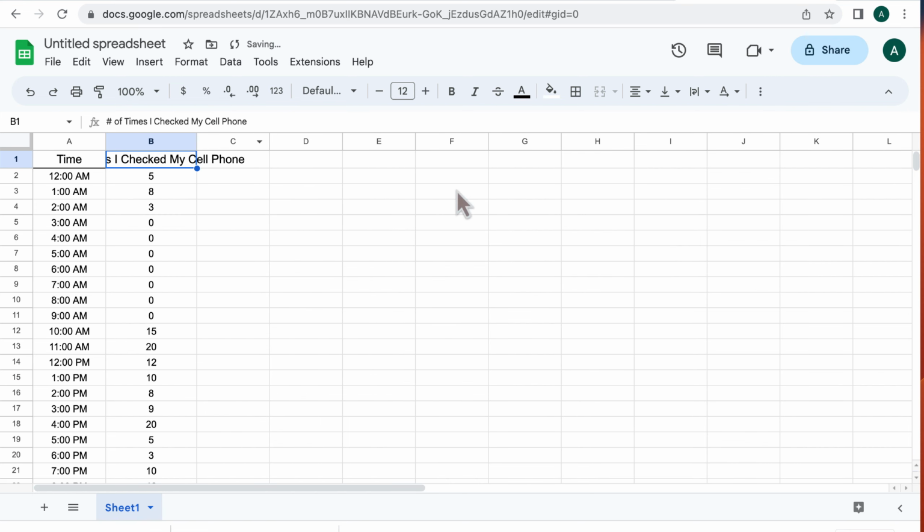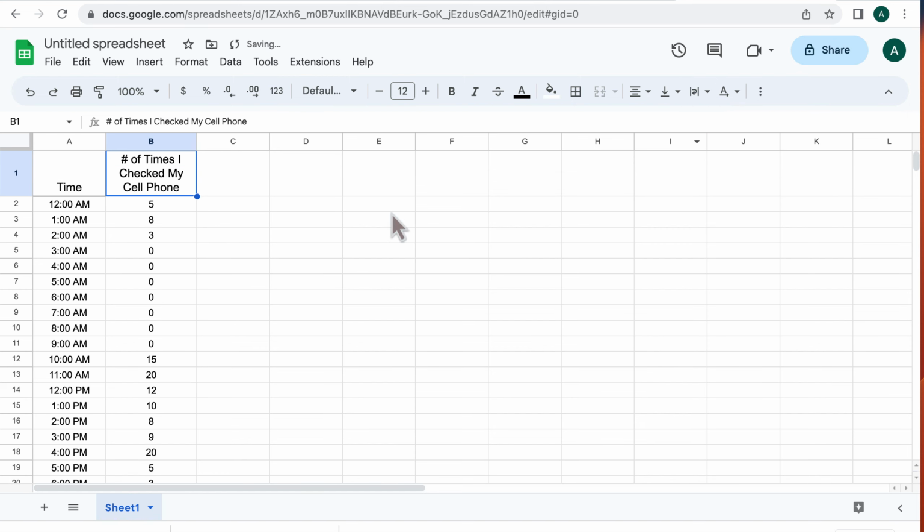What I can do is wrap the text. Up here you'll see this text wrapping, and I go to the center and I wrap. Now it creates a sense of height, and I don't have this super wide label that just feels out of place. Something that I haven't shown you how to do yet is sort your data.